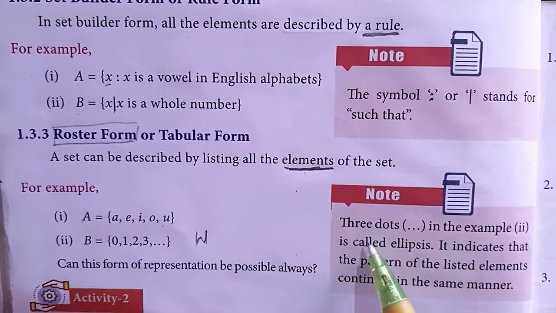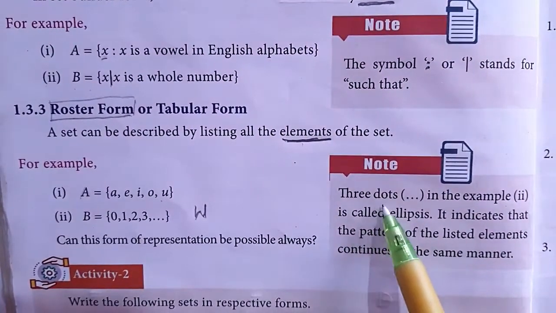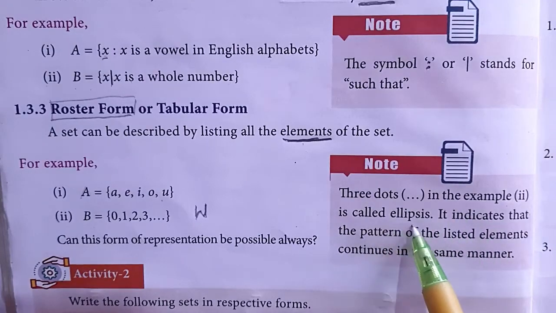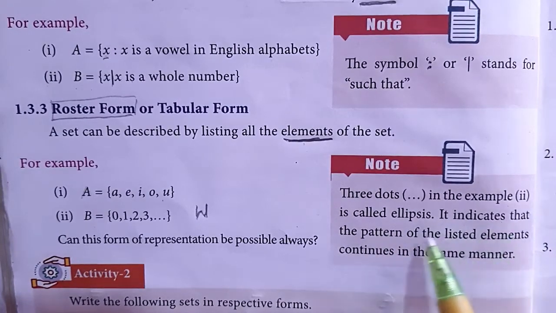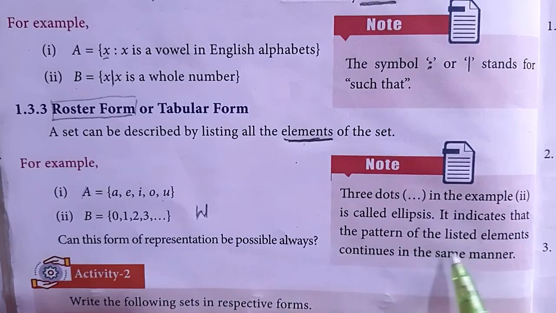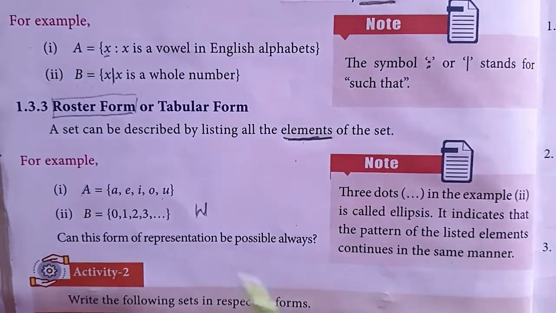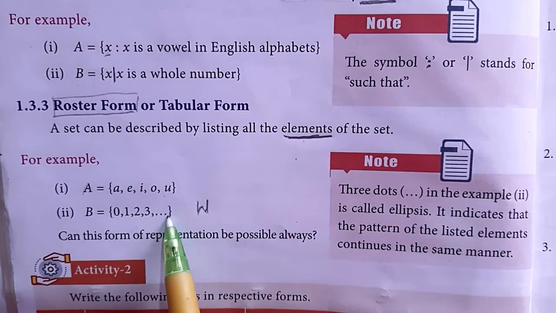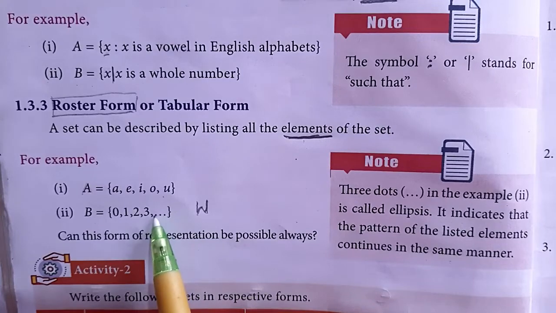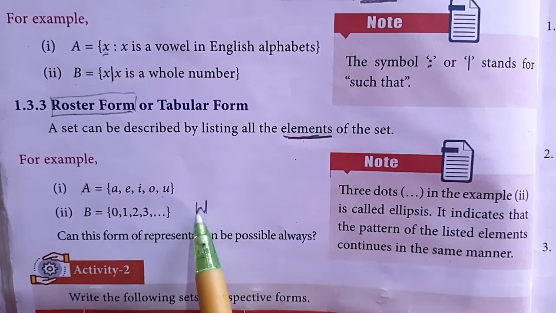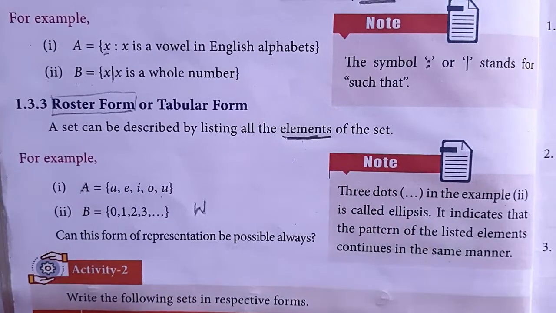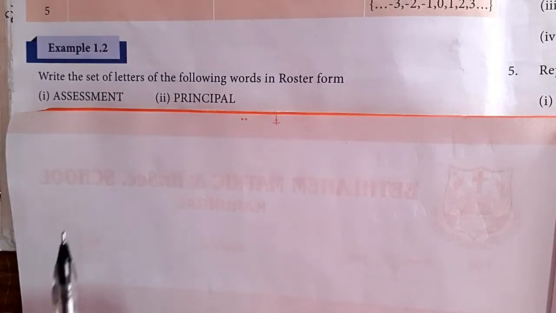See the note. The three dots in the example are called an ellipsis. It indicates that the pattern of the listed elements continues in the same manner. You know that because we will use this for etc. If there is an etc symbol, you should know that these numbers will continue. That means after 3, 4 will come, 5 will come, etc. So the name of these three dots is ellipsis. Clear now? See next, example 1.2.